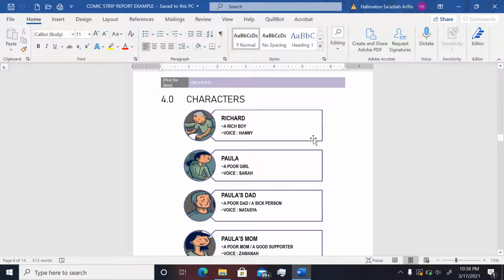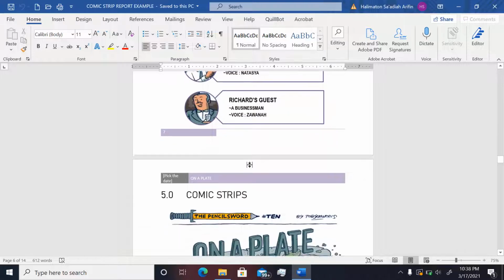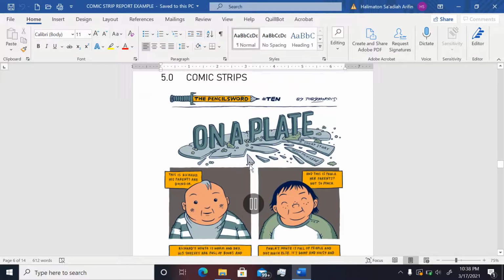Each of the members can record the voice, or certain members, maybe two or three members, will record the voice for the characters. You can refer to this example. The comic strip here is about On a Plate.